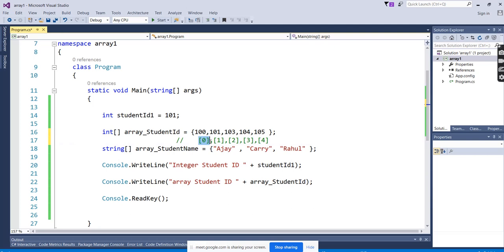array indexes, index of 0. If we access the array index of 0, then you will get the value of 100. If you want to display the value 101, then you have to access index of 1. So here we have to access indexes, not the variable or the object. Individual indexes we keep on accessing. So we cannot show the same thing that we display for the integer.